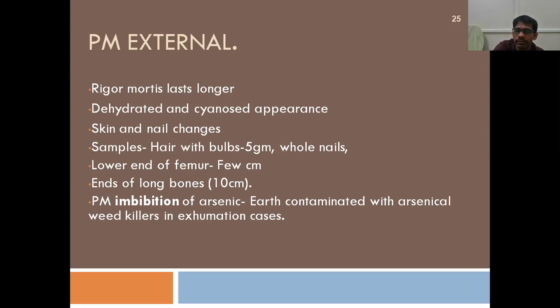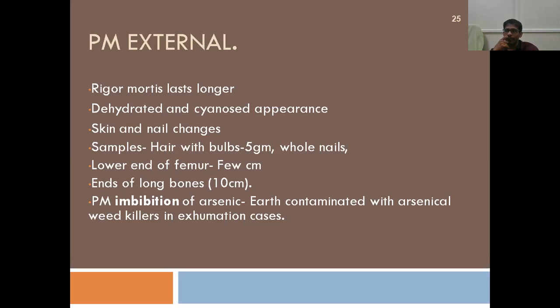And postmortem imbibition of arsenic, that is when somebody does an exhumation. So it is very important in case of exhumation, where you are digging out a body from the grave. What happens? There will be imbibition of arsenic from the soil into the body of a person who is buried, right?